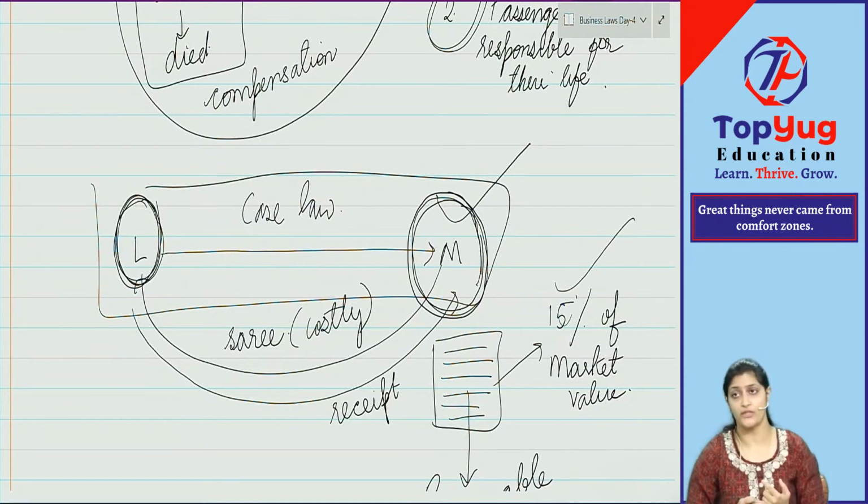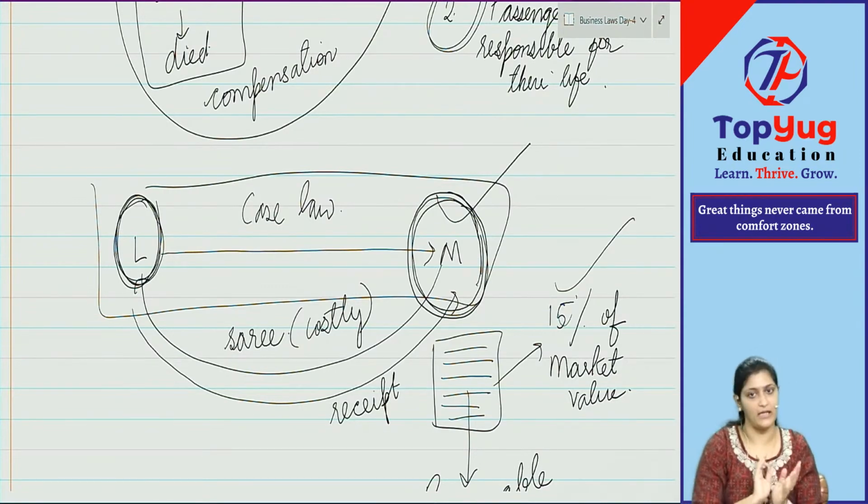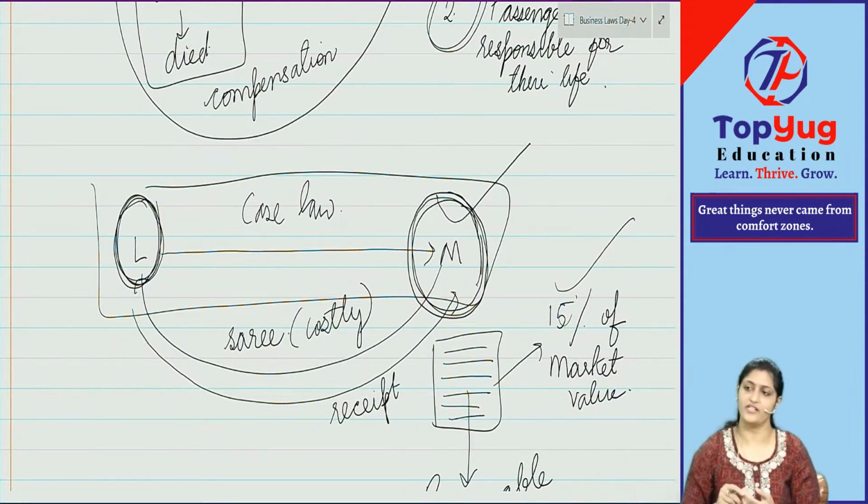Then there will be those questions where statements are given. All illegal agreements are void, but all void are not illegal, whatever statement is given, explain. Yes, that also comes. One such explanation question you will compulsorily get, and the rest will be all direct, and a few case laws you will get. One difference compulsory. Any difference, difference between offer and invitation to offer, or difference between agreement and contract, that you get.